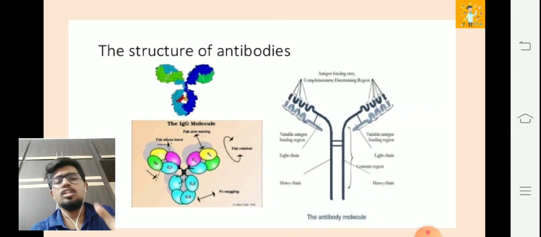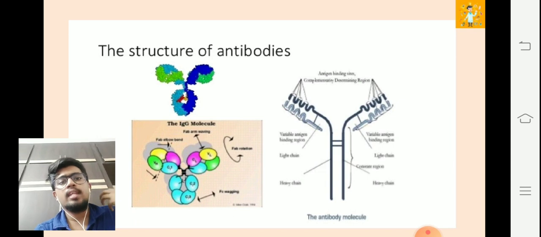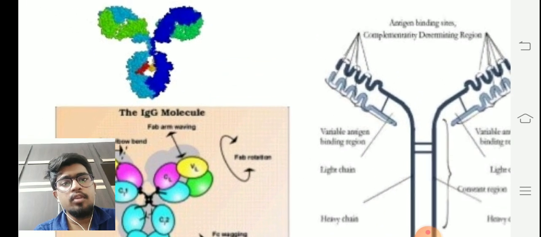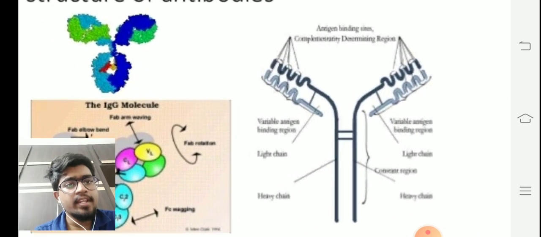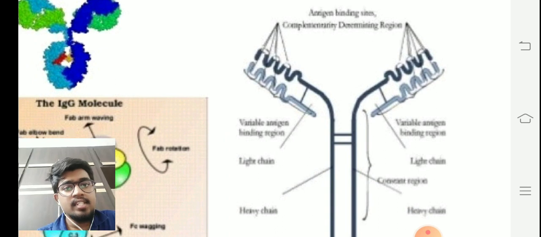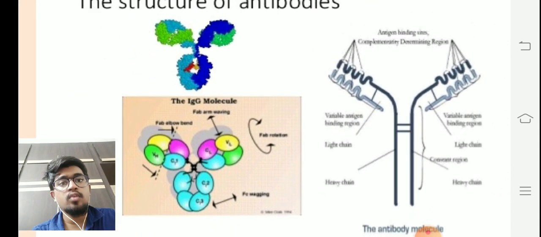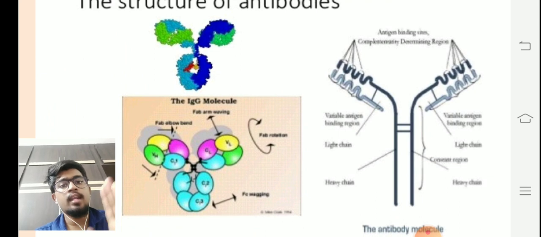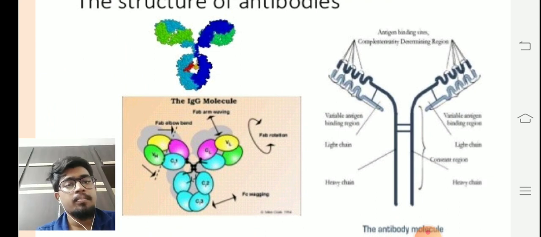So now coming to the structure of antibodies, how does an antibody actually look? For example, if you look at the structure here on your right, there are various parts in it. There are antigen binding sites at the top, complementary determining regions, variable antigen binding region, light chain, heavy chain, and all those different parts in the antibody, and every part has its own function. So to make you understand the antibody molecule clearly, I had to show this picture to you all.